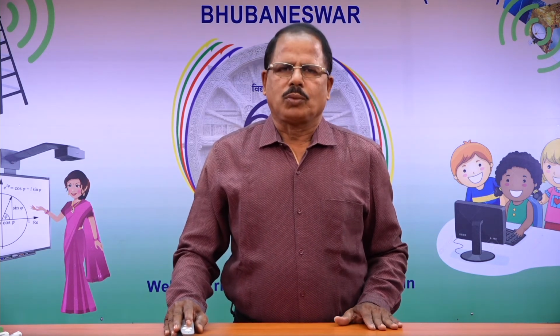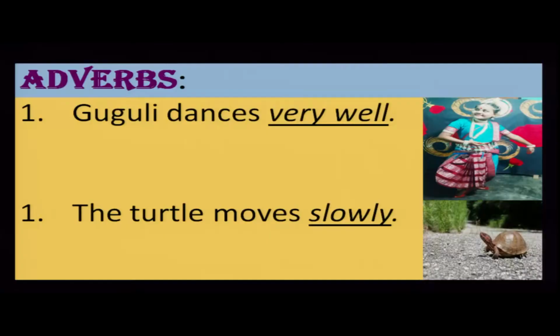Let's go to adverbs. So we discussed nouns, we discussed adjectives, and now we will discuss adverbs, and in other chapters also all these things are clearly given and we will discuss later. So we will just know what is an adverb, what is an adjective, what are nouns. Now you look at the screen. You can find a very good picture. A girl is dancing, and the name of the girl is Googly, right? Googly dances very well. The turtle moves slowly. So you see, very well, slowly.